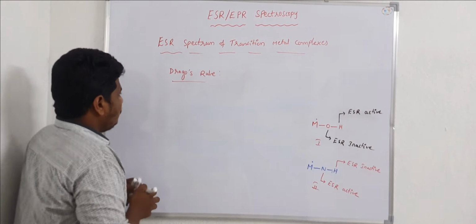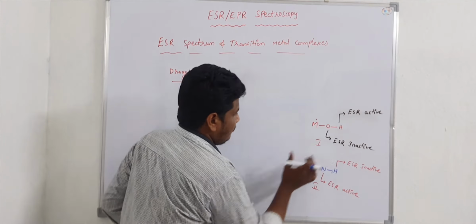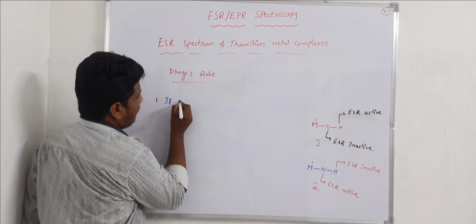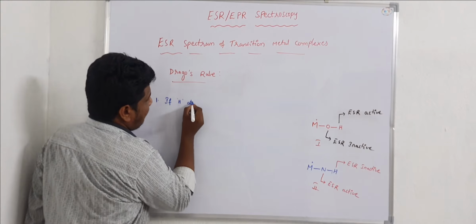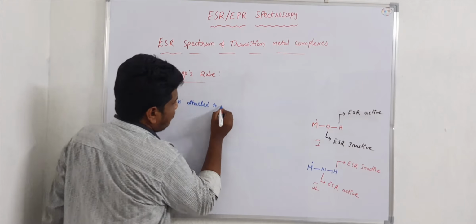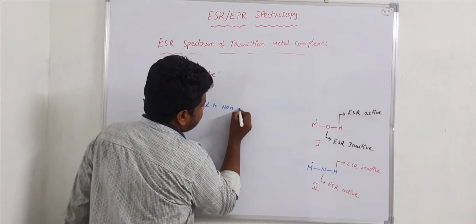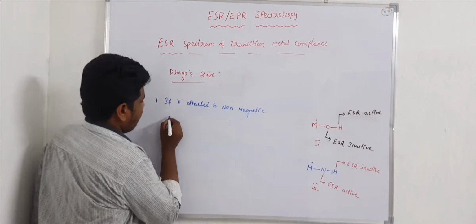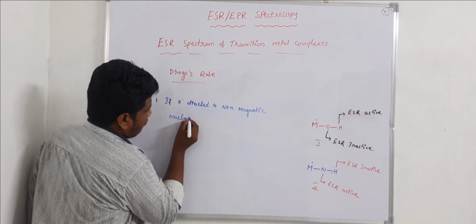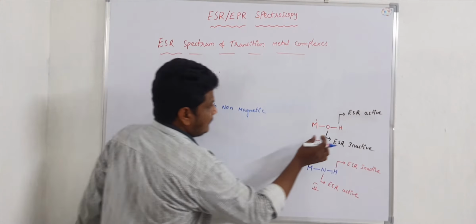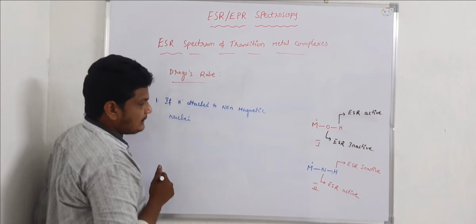According to complex 1, if hydrogen is attached to a non-magnetic nucleus, in that case this hydrogen is ESR active.